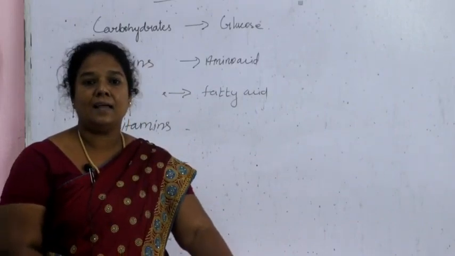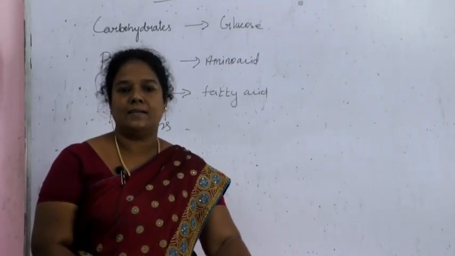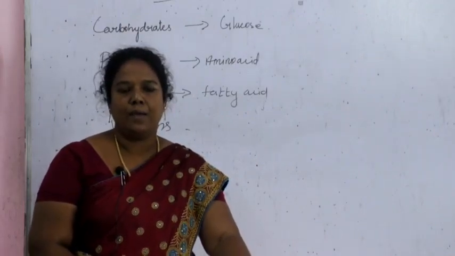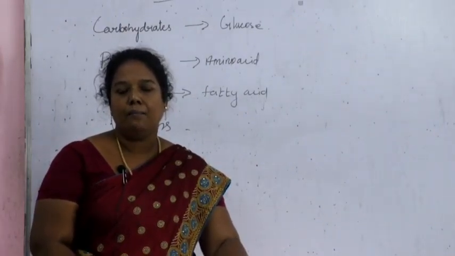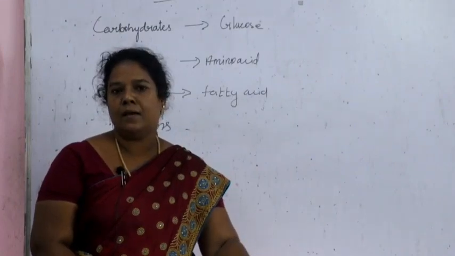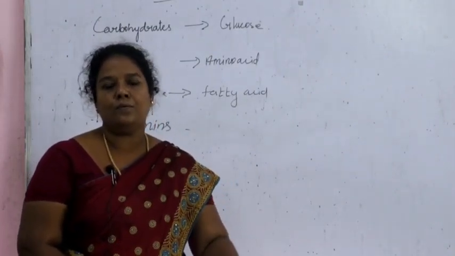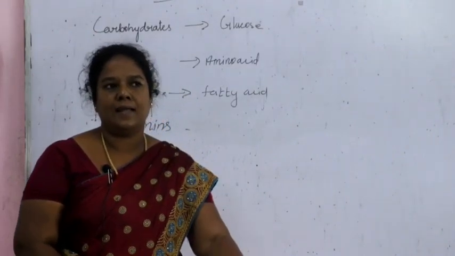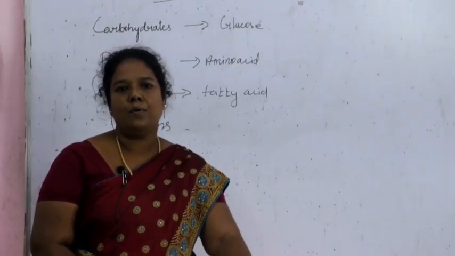Disaccharides means 2 monosaccharides are joined together to form a disaccharide. Polysaccharides means many monosaccharides joined together to form a polysaccharide. Are you clear, children? Now you have to understand the sources of carbohydrates.